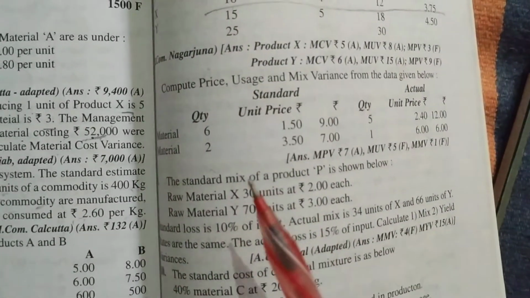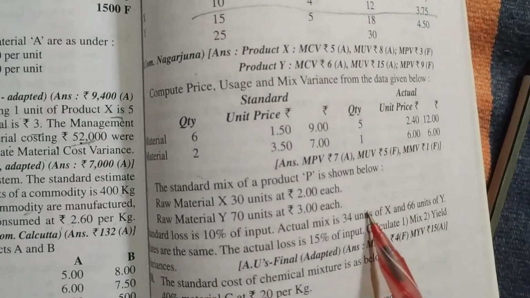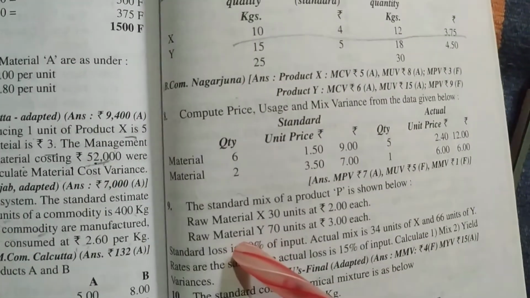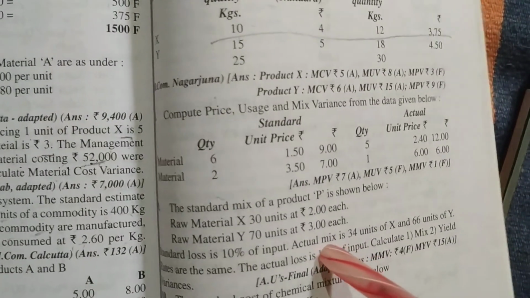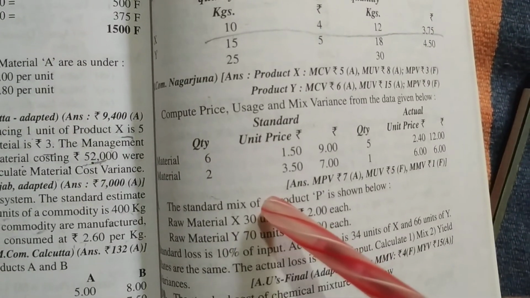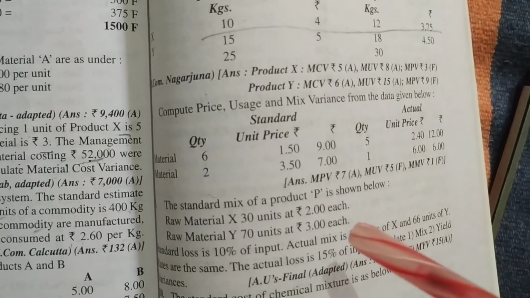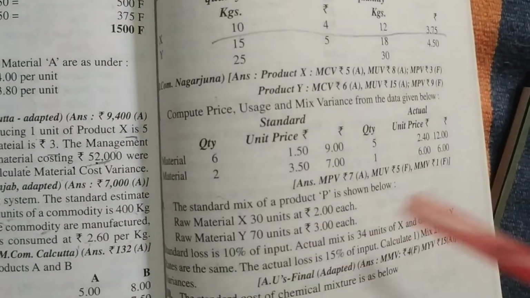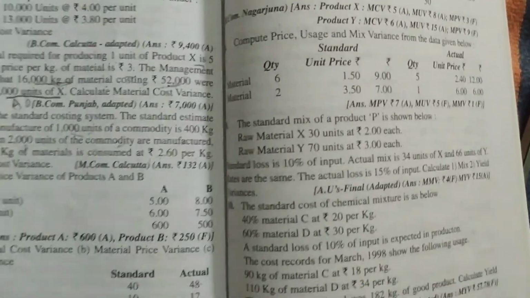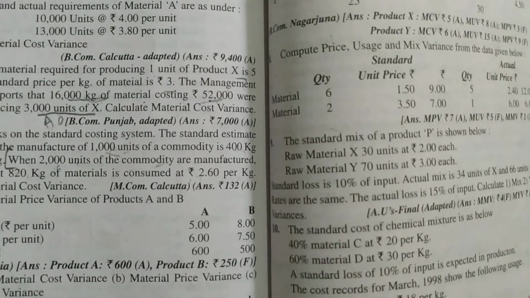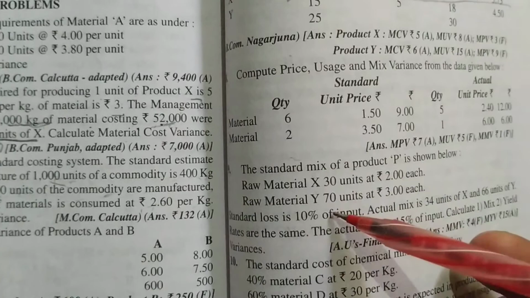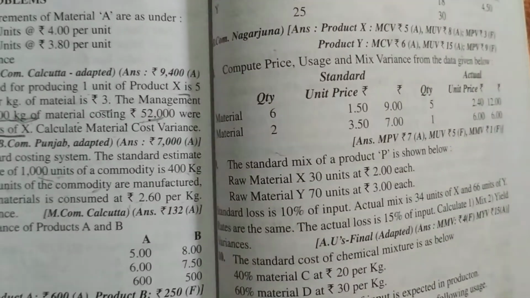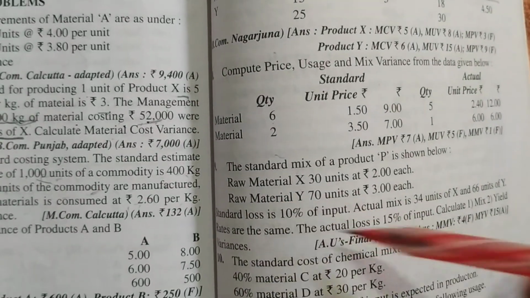Don't calculate yield variance. Directly take 30, 70 and 34, 66 like that. Don't take this standard loss 10% and 15%. Directly do 30, 70, price 2, 3, and actual 34, 66. Actual price, no need. We don't want actual prices. So directly copy the question. Standard quantity 30, 70, price is 2, 3. And actual quantity 34, 66. Like that directly do. Don't consider these losses.